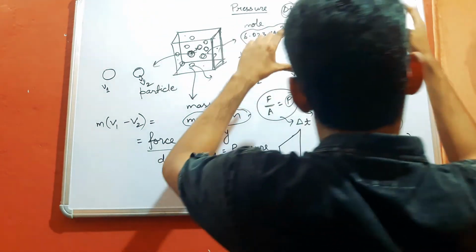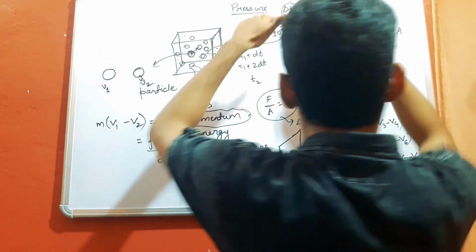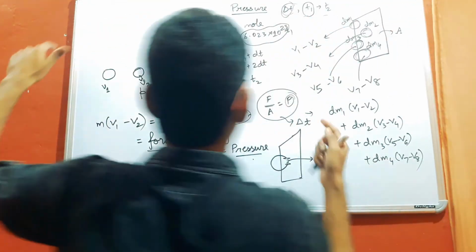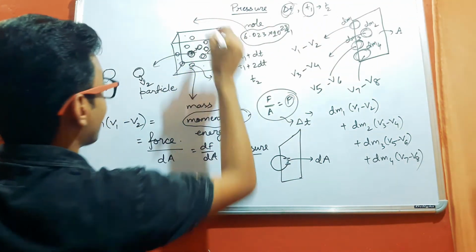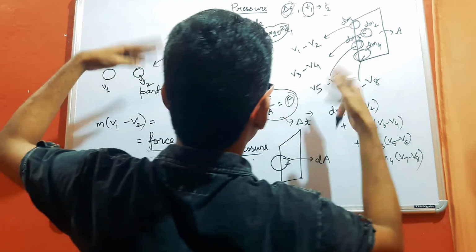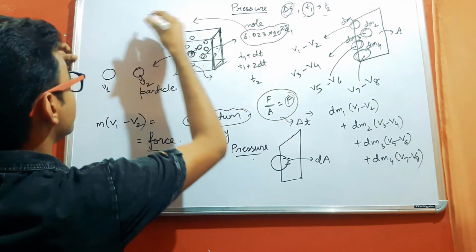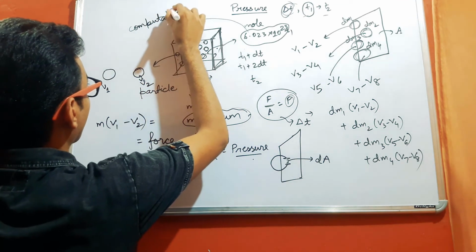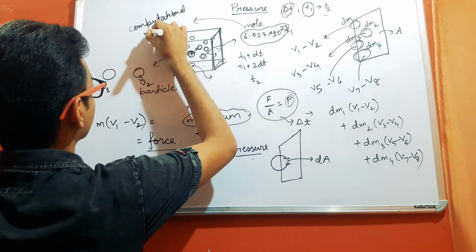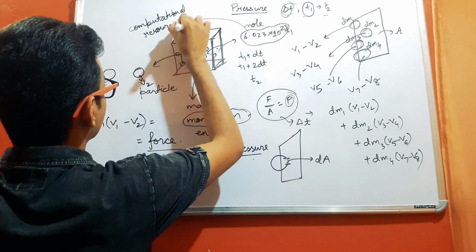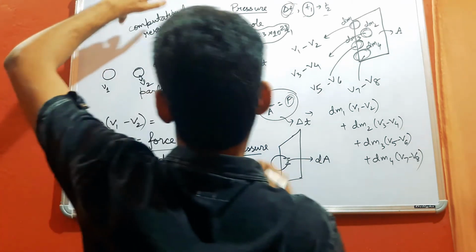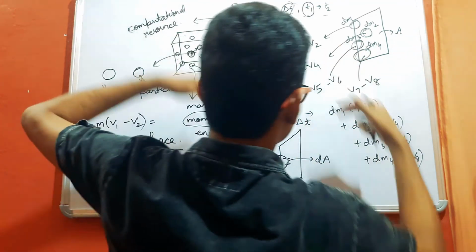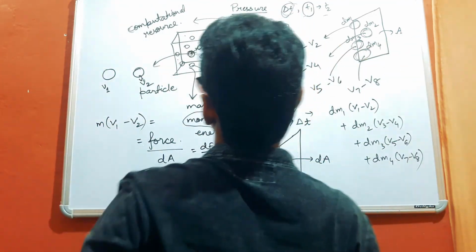So you have to calculate the force on the container by making this kind of calculation that many times. This will take a huge amount of time, and if you use a computer or some other tool, it will take huge computational resources, which is far from practical. That's why we are not using this kind of method to calculate the pressure.